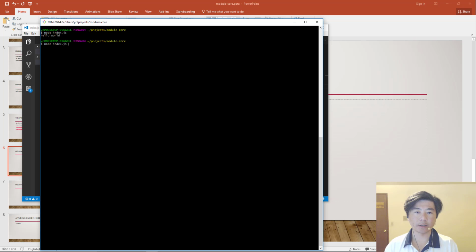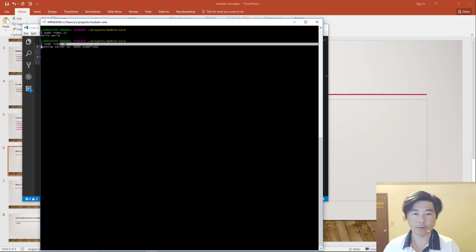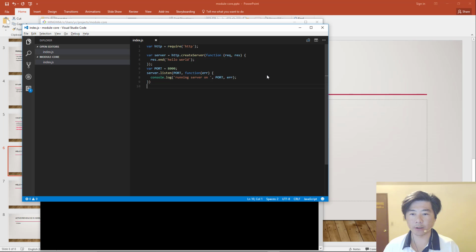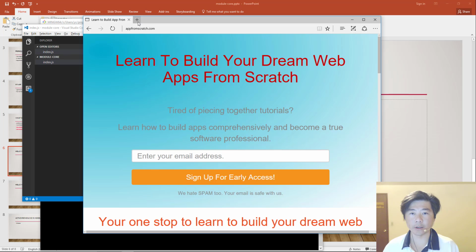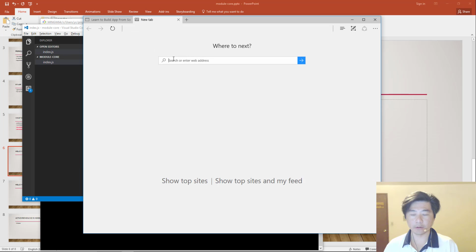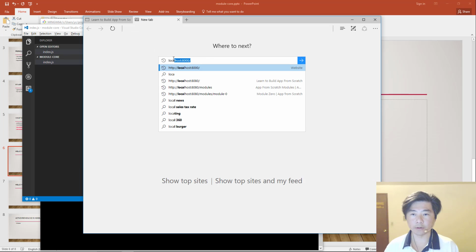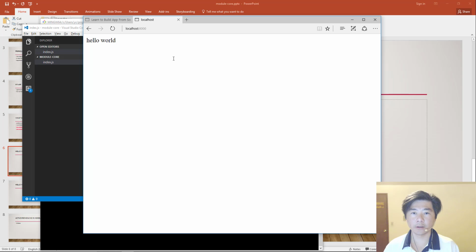Node index.js. All right, so it says that the running server on port 8000 and undefined, which is what we're trying to print out on the error, and it didn't show that there's any error. So now let's go and see if we can now see our hello world. There we go. By going to localhost 8000, we can now see hello world is being printed up.